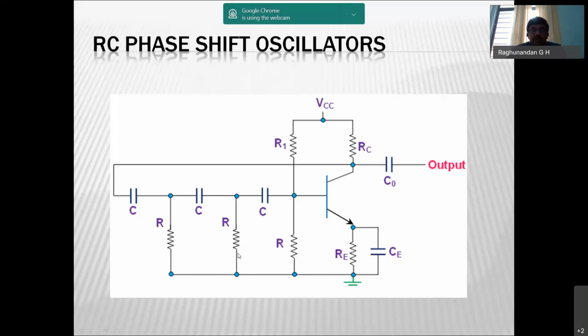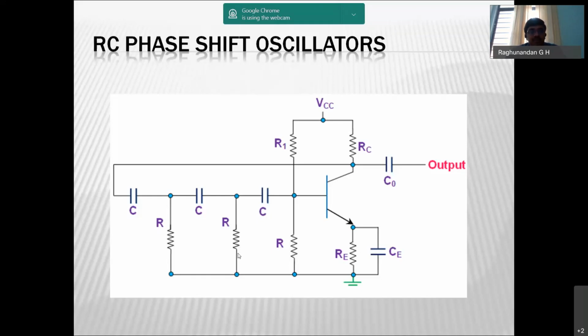Now the frequency of oscillation is given by f equals 1 divided by 2 pi RC root of 6 plus 4K. If in the problem they have not given you the RC value, then in that case you take K equal to 0. If you are given the RC value, then you need to consider it as K.